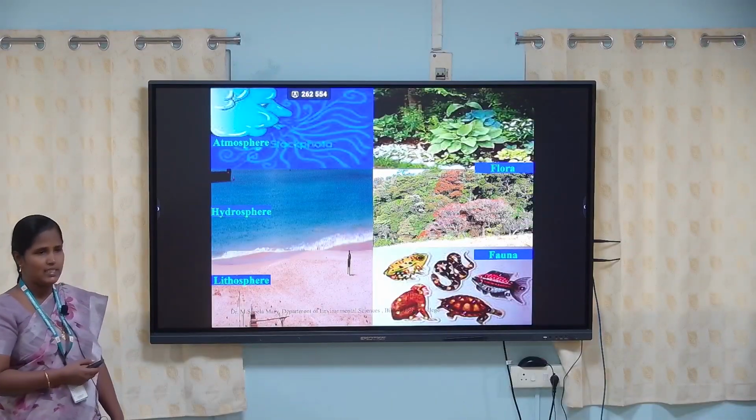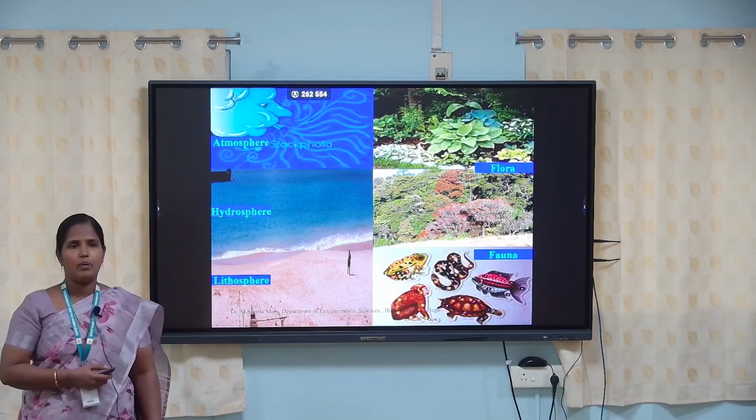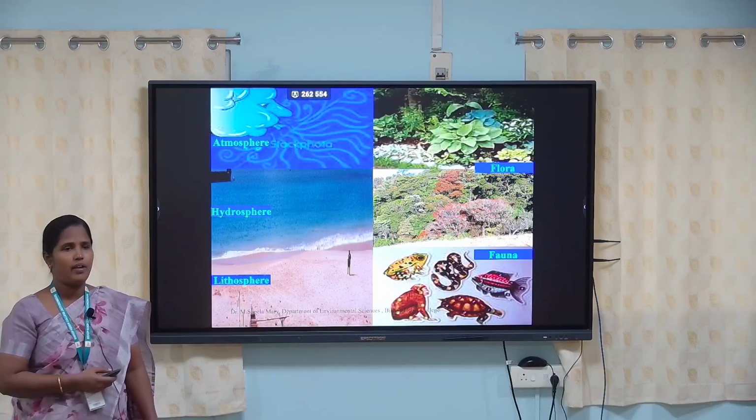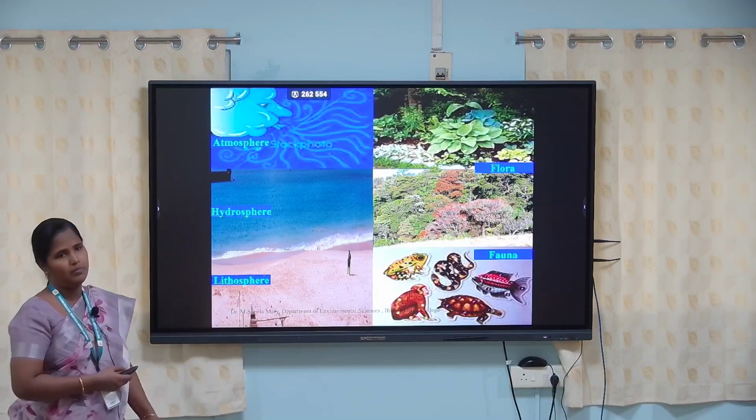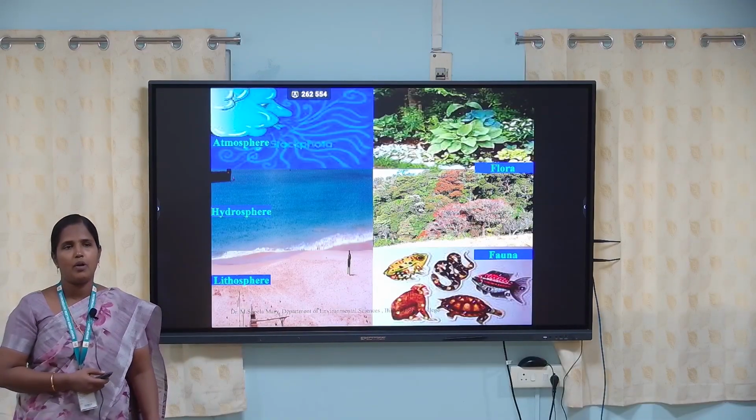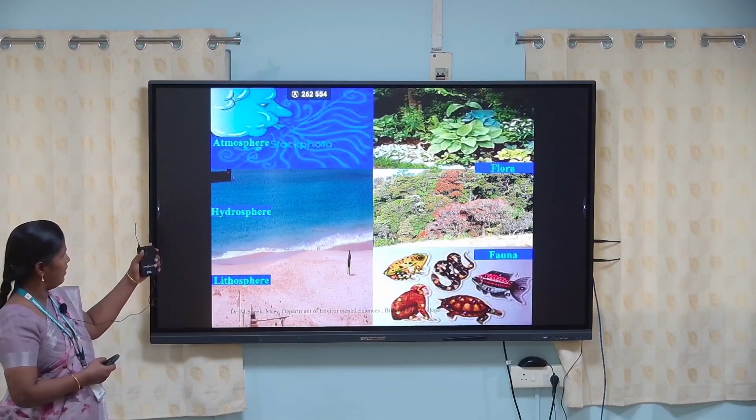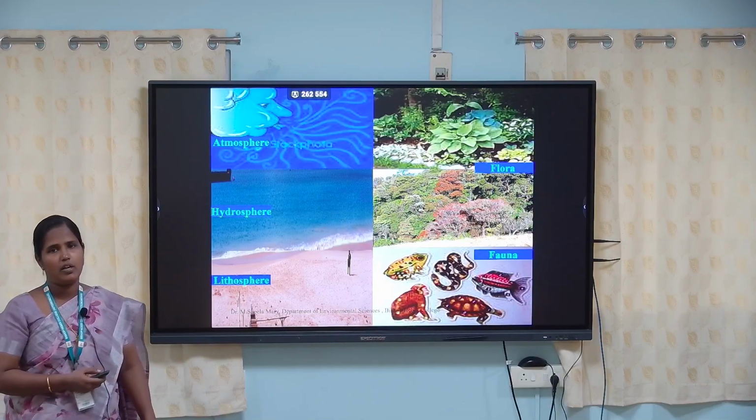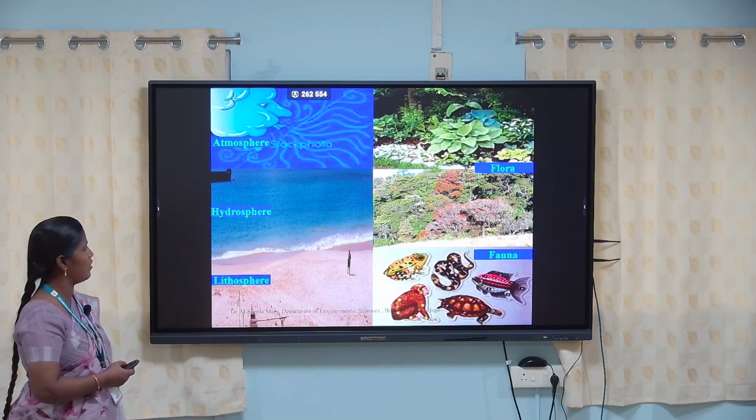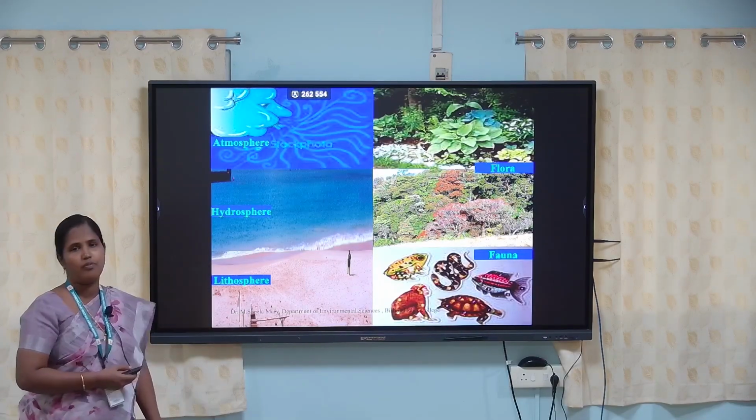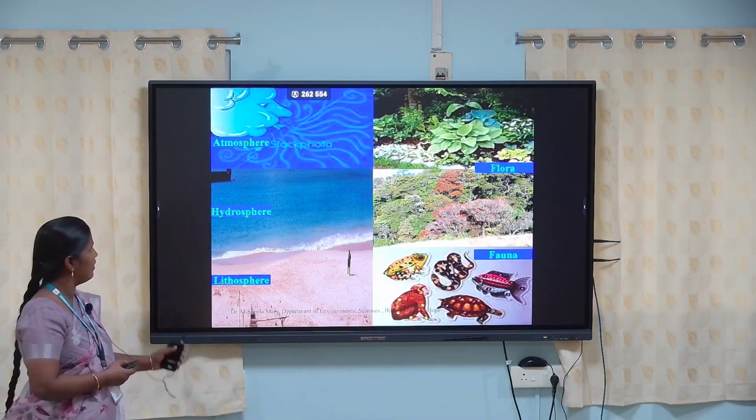The ecological system is very important because without ecosystem we cannot survive. The biotic components and abiotic components are important in the ecosystem. The abiotic components are nothing but atmosphere, hydrosphere and lithosphere. The biotic components mean both flora and fauna.